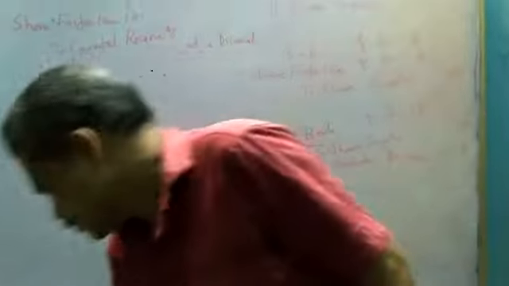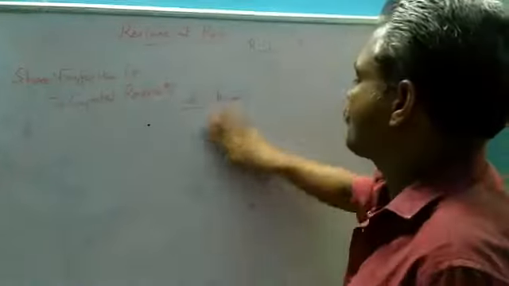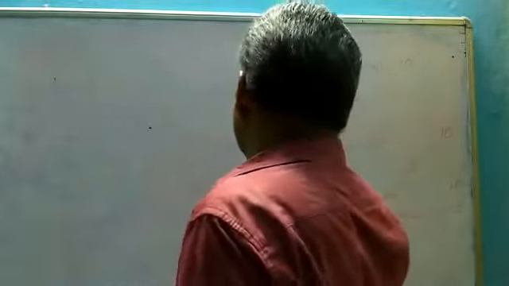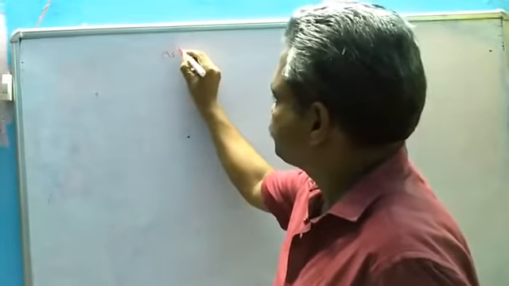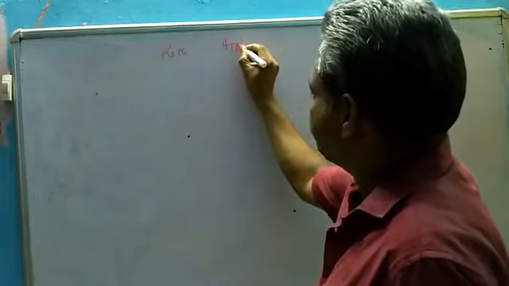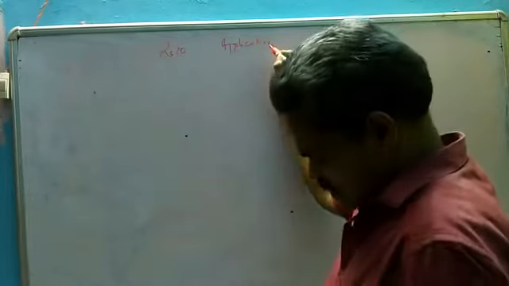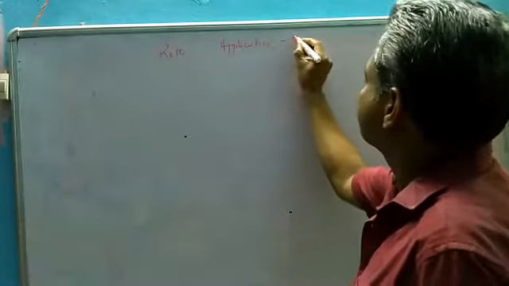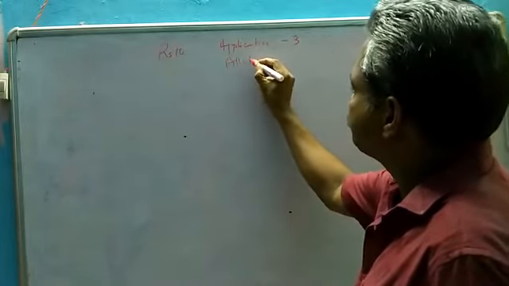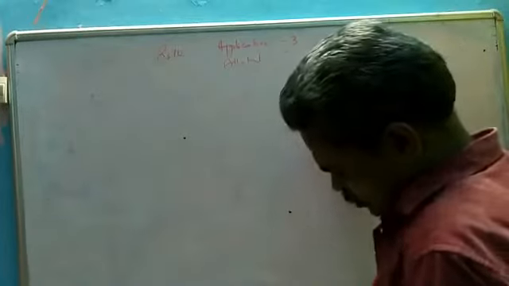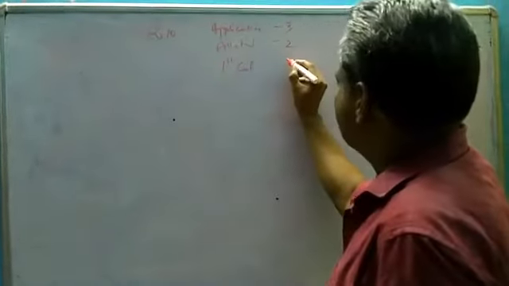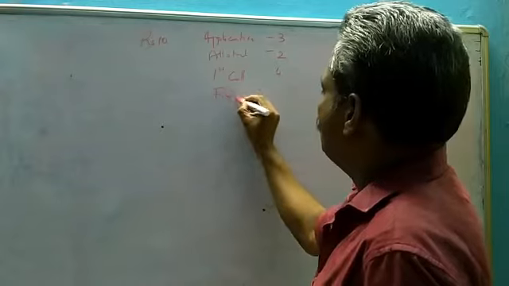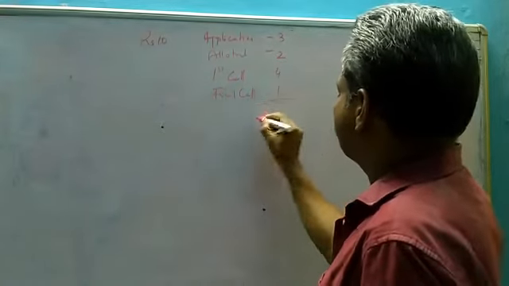So I will help you understand by doing a question here. Suppose a company issues a share of rupees 10. At application time, the company will take 3 rupees. At allotment time, it is 2. First call, it is 4. Final call, rupee 1. Total is 10.